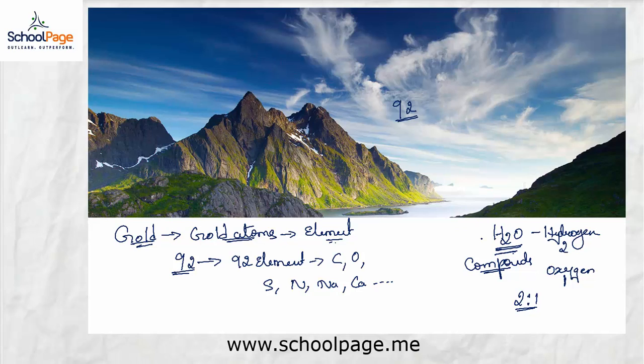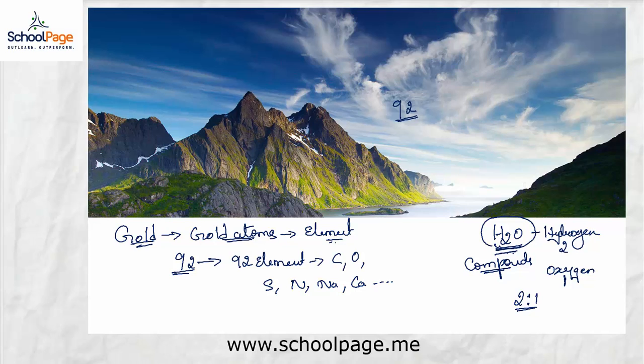Now recall that I mentioned H2O as the molecule of water. Now what are molecules? Observe carefully. H2O represents the chemical composition of water, whether it is a drop or an ocean. So all the water in the world has the same composition, that is H2O.